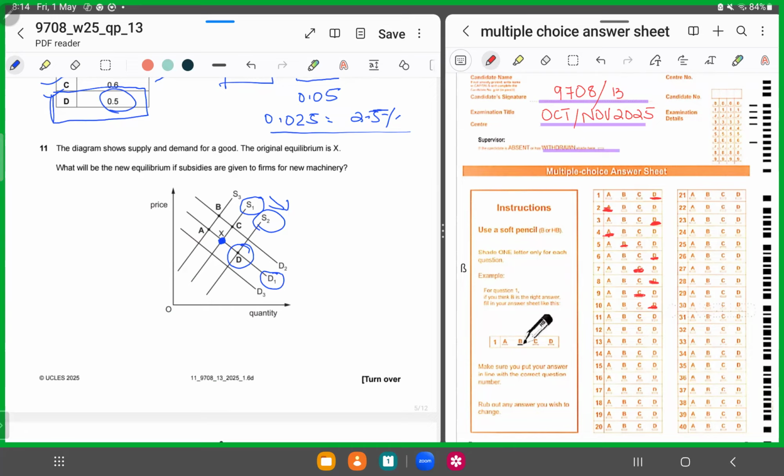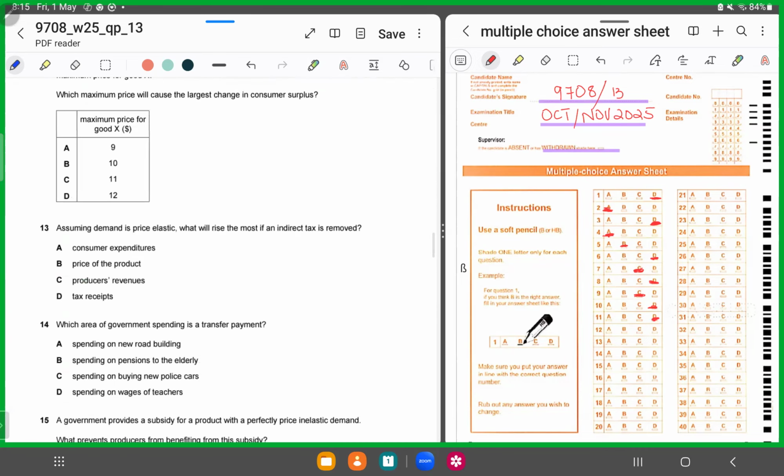11, D. Why? Because once subsidies are there, output will increase, so supply should increase. The entire supply curve should shift outwards towards the right. But we'll keep the same demand curve D1. So D1 and S2 are the new demand and supply curves, and the equilibrium position is D.